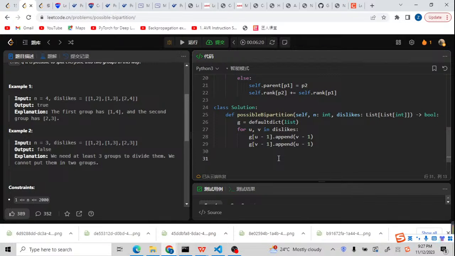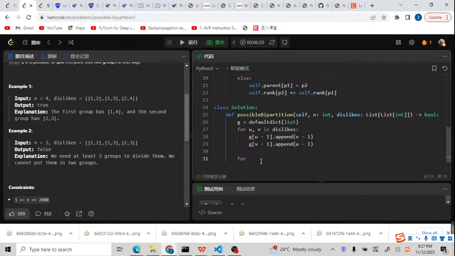Now we've already prepared the graph, and we just need to check the nodes inside the graph. Let me check, do I need to do that? I don't even need it. Do I need to prepare everything like this? But let's just finish the coding to check if there's some problem. I'm gonna fix it. So this dislikes array is just represented as an adjacency list.